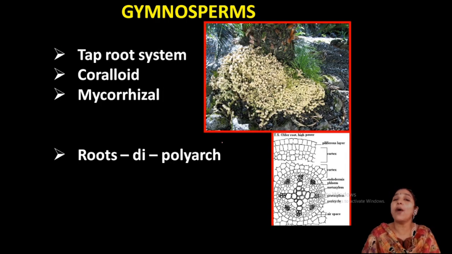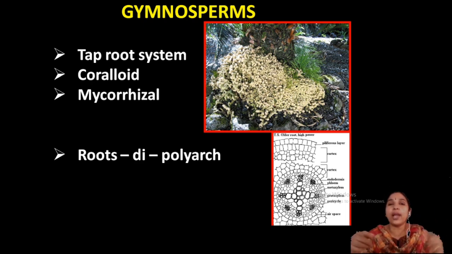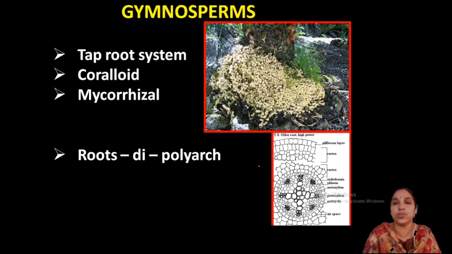Now, about the other vegetative features, a very important point occurs in the root system. Coralloid root system is present. Coralloid roots are a common feature of the cycad group. They are coral-like structures growing just near the surface of the soil, and they have an association with some algae also. And this is the anatomy of the coralloid root. So the coralloid root is very important.